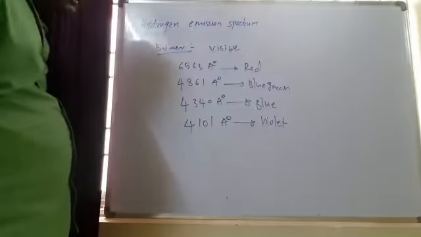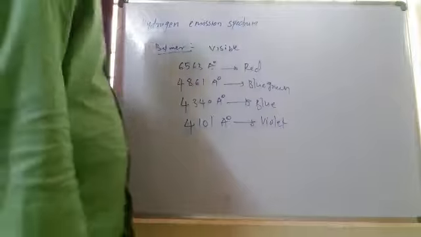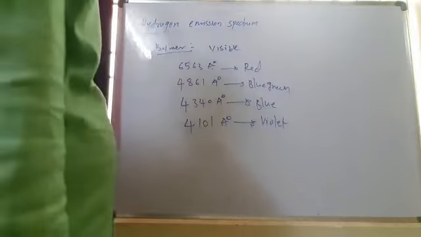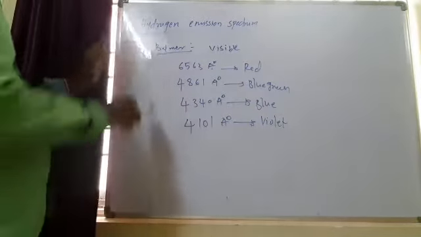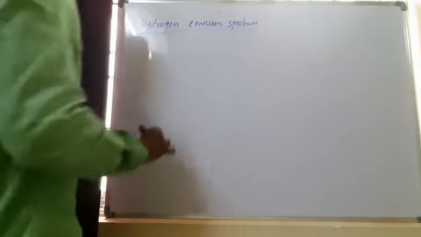After Balmer, scientists Lyman, Paschen, Brackett, Pfund observed lines in the hydrogen spectrum. So we'll discuss how the hydrogen spectrum is obtained, and how the Lyman series, Balmer series, Brackett, Paschen, Pfund series exist.